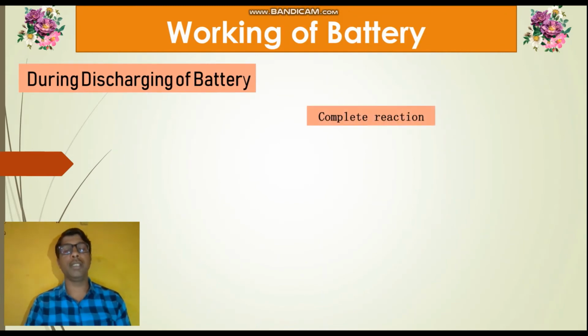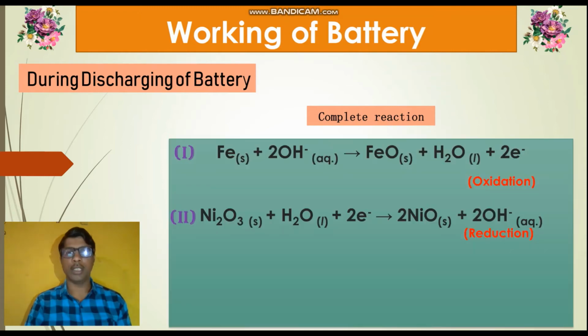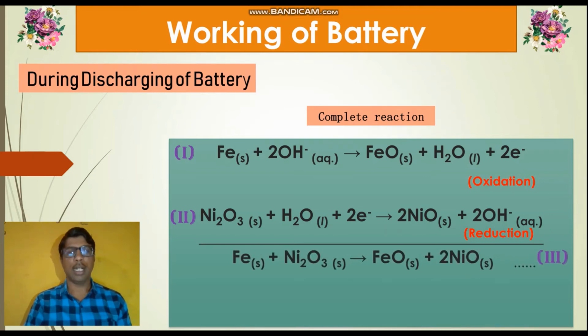Let's see the complete reaction taking place during the discharging process of the alkaline storage battery. The complete reaction during the discharging process is: the first reaction is the oxidation reaction, the second is the reduction reaction, taking place on the anode and cathode respectively. The net reaction of these two reactions is Fe (solid) + Ni2O3 (solid) gives FeO (solid) + 2NiO (solid). This is the third reaction.